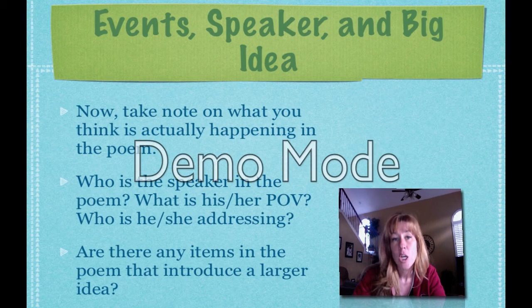Events, speaker, and big idea. Now you should notate to yourself on what you think is happening within the poem. You should also know by this point who the speaker is, what point of view is the poem coming from. Is it coming from the narrator's point of view? Is it coming from the point of view of someone within the poem itself? Who is the poem addressing? You should be able to think about those things.